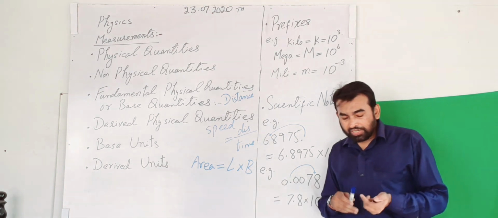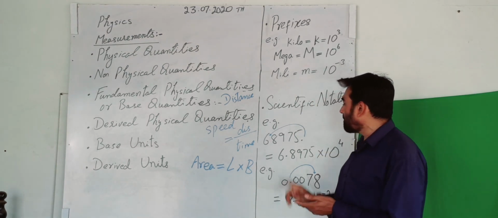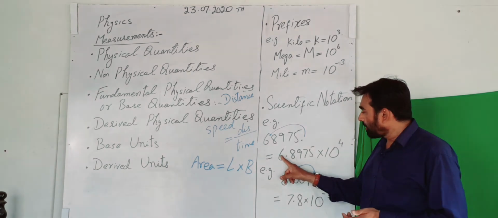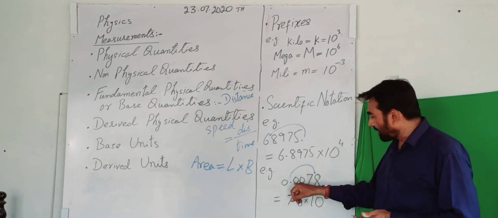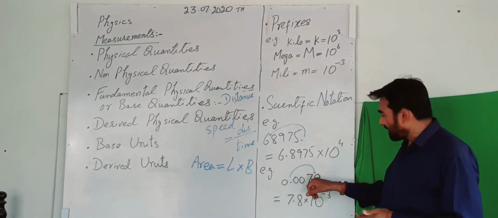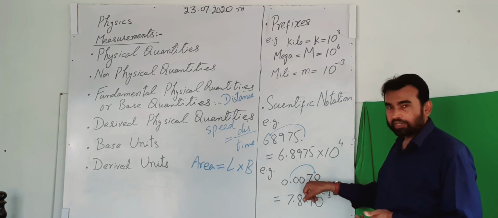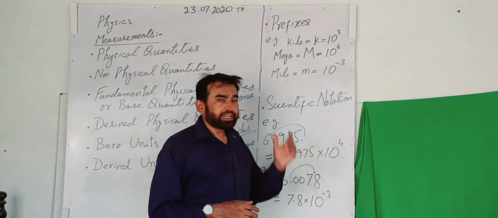Now, basically, in the case of scientific notation, remember this: there must be one non-zero digit. After the first non-zero digit, you will have to place the decimal. Here you can see that there were zeros, and then comes the first non-zero digit, which is 7. So here the decimal comes. Okay, so these are called scientific notations.